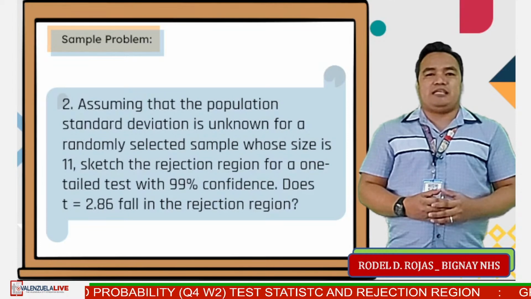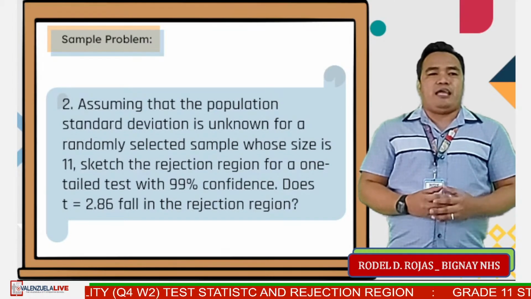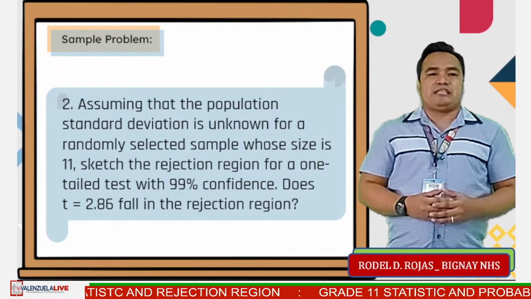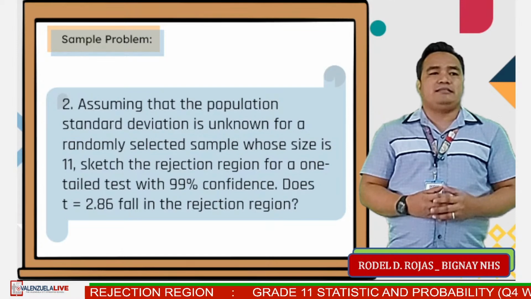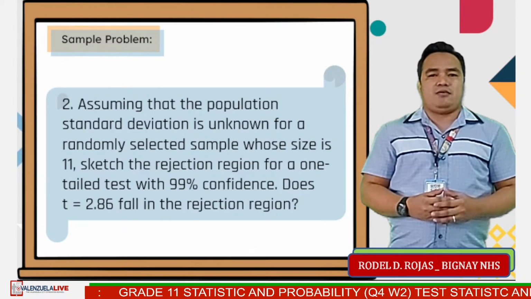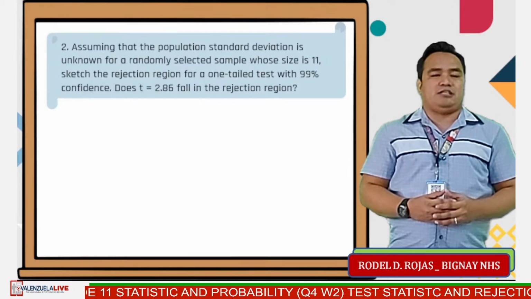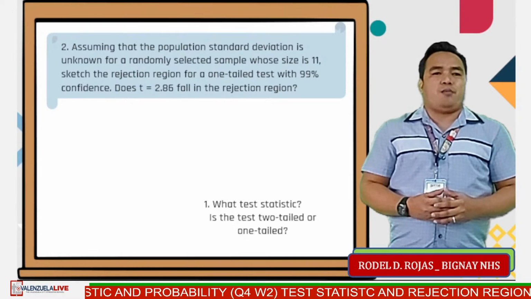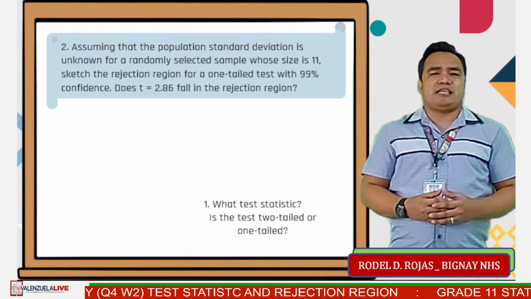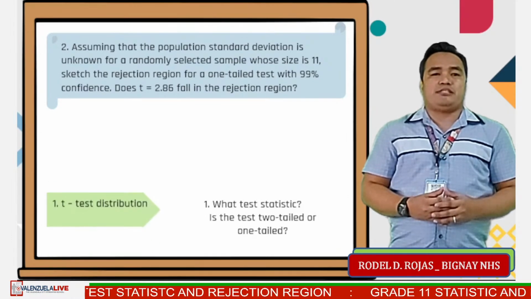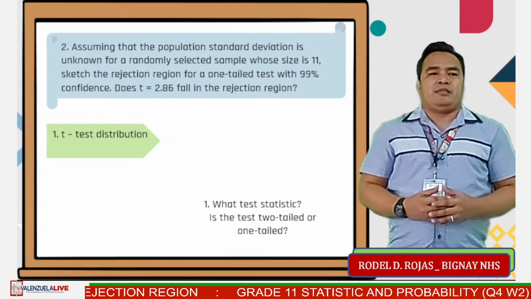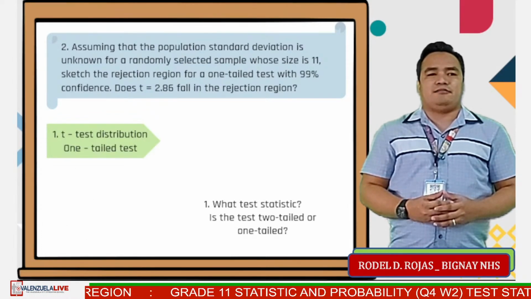Assuming that the population standard deviation is unknown for a randomly selected sample whose size is 11. Sketch the rejection region for a one-tailed test with 99% confidence. Thus, T equals 2.86 fall in the rejection region. For step number 1, what test statistic to be used? The answer, since the population standard deviation is unknown and the sample size is 11, the test statistic is t-test distribution. Is the test two-tailed or one-tailed?